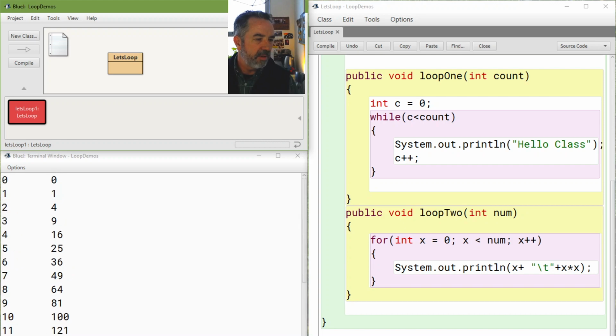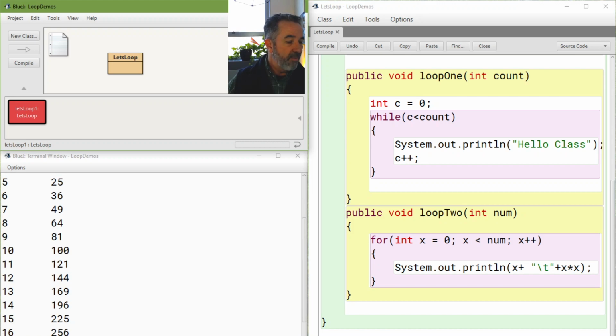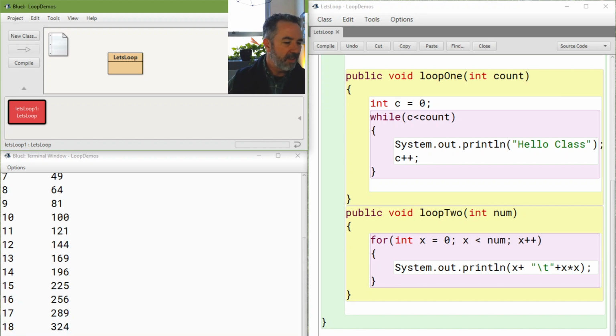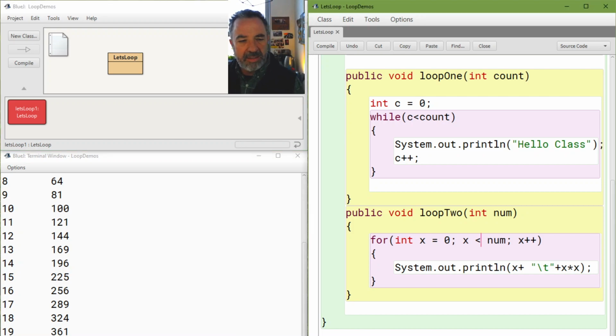So you can see what happens here on this list: 11 squared, 12 squared, 13 squared, 14. I know those. 15 squared, I know. Beyond that, I don't know. I know 15 squared is 225, 16, 17, 18. Oh, and see the last one was 19 there. So you can see because it says when x is less than num, keep going as long as x is less than num.